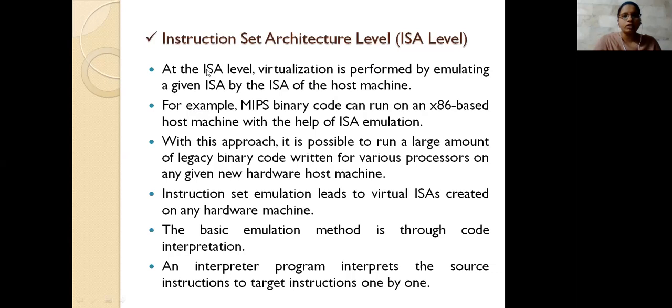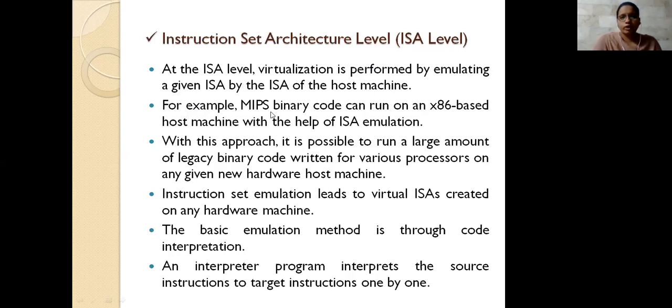By using this level, how are we going to perform the virtualization? We emulate a given ISA, that is instruction set architecture, by the ISA of the host machine, and we provide it to the virtual environment.